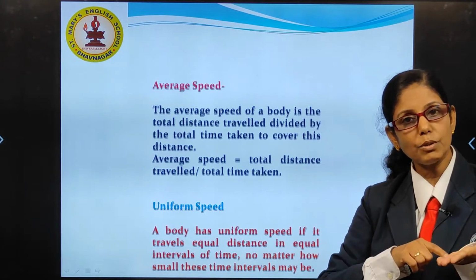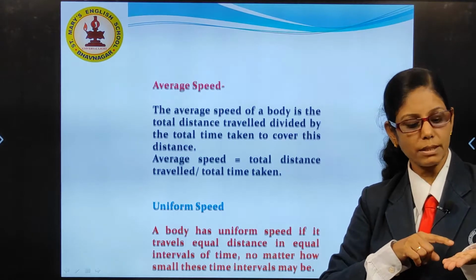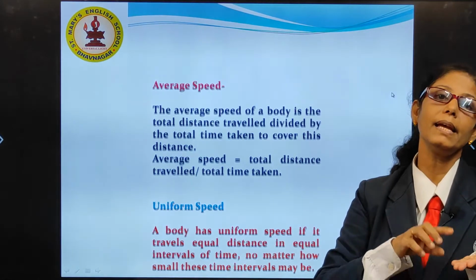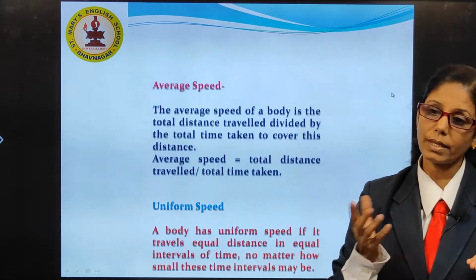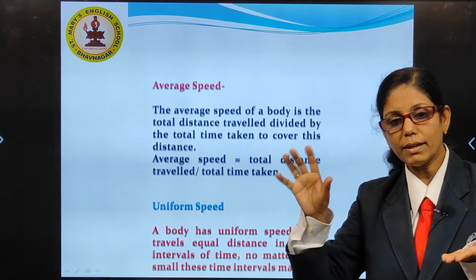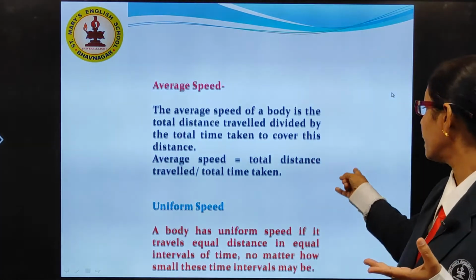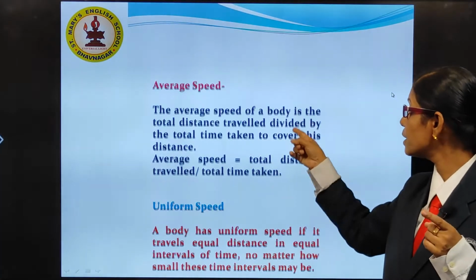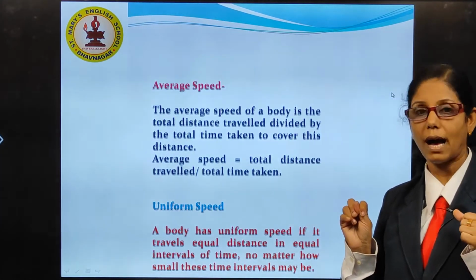So how will you get your average speed? Total distance 200 kilometers divided by time taken 4 hours. So 200 by 4. What is it? You tell me. 50 kilometer per hour. So, the average speed of your journey will be 50 kilometer per hour.